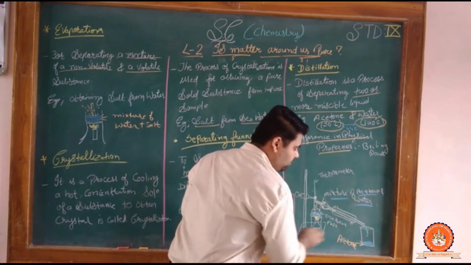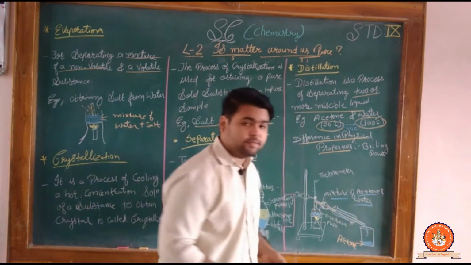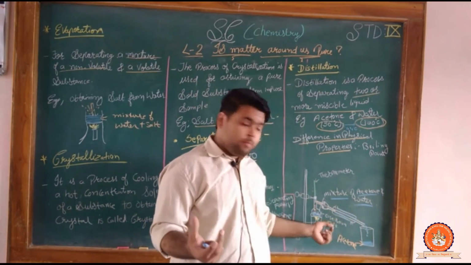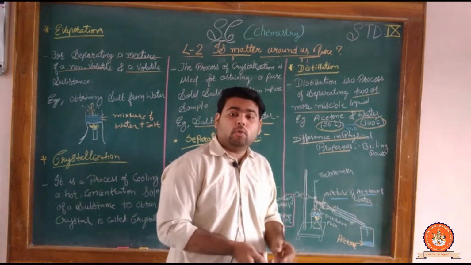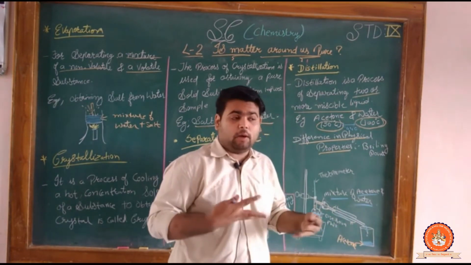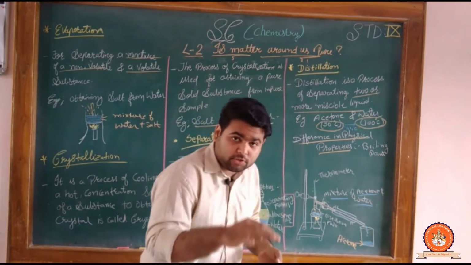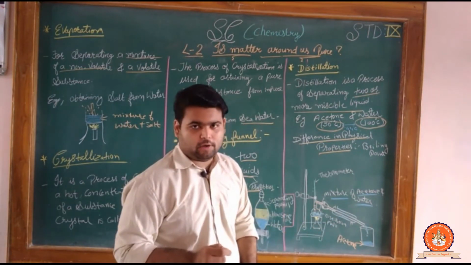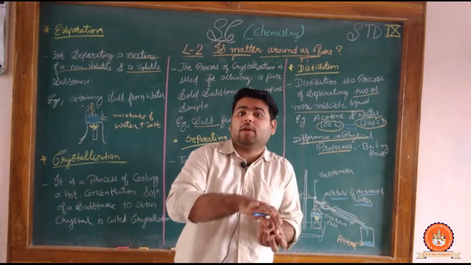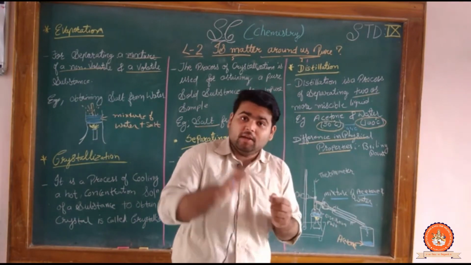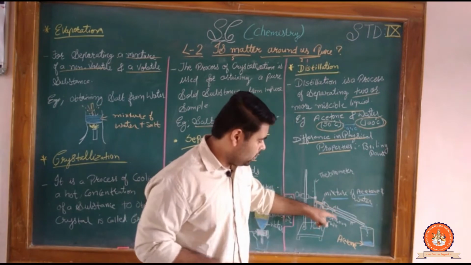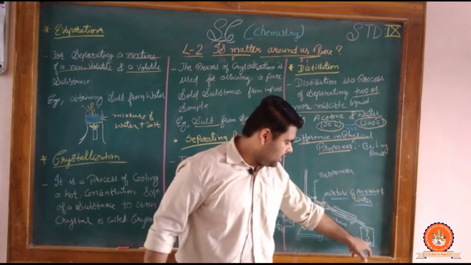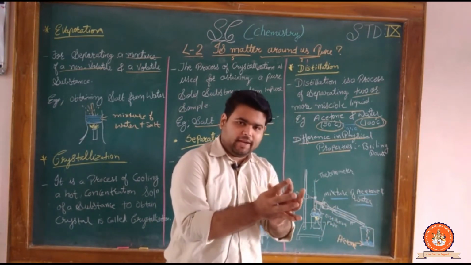Now this is the condenser. Over here we are applying cooled water. ठंडा पानी देंगे. Why? Because the vapor is in the hot form. So to convert the vapor into liquid, we have to reduce the temperature of the vapor. How can we reduce it? With the help of cooled water. Clear? गर्म पानी और ठंडा पानी को मिक्स करेंगे तो क्या होगा? टेम्परेचर रिड्यूस होना शुरू हो जाएगा ना. The same thing happens. So the acetone is then converted into liquid.